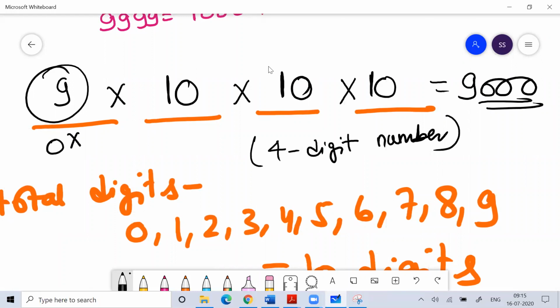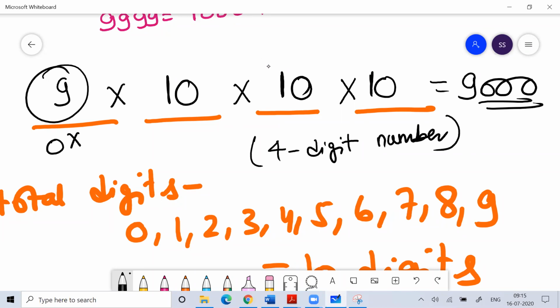So basic understanding is important for us to solve the question. If we have a basic understanding of solving the problem, then we can solve the question very easily. Solving them is not at all any rocket science. You can easily solve these questions. So the total number of 4-digit numbers you can make is 9,000.